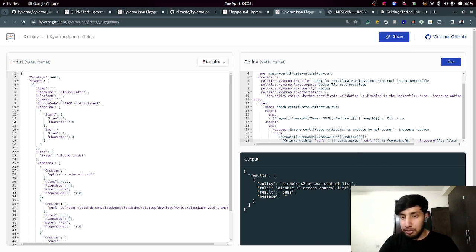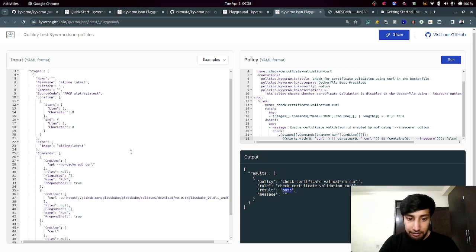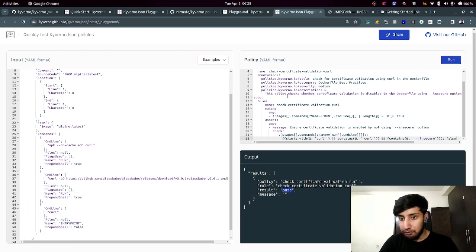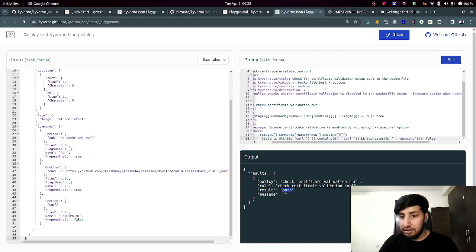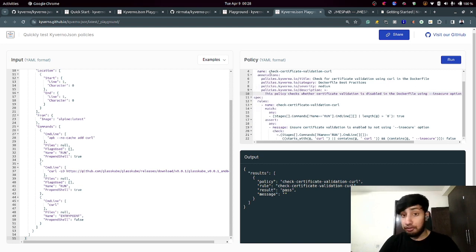So we have written a policy for the same, and if I run it, you can see that it's getting passed. What is the field that is getting affected? You can see that we have a description. This policy checks whether certification validation is disabled in the Dockerfile using the --insecure option, which means that if you're using the --insecure flag or option, then your certification validation is going to get disabled. Cool. So we need to not use the --insecure option.